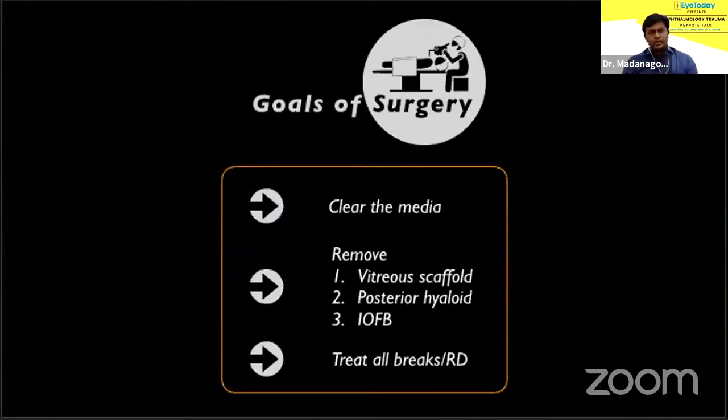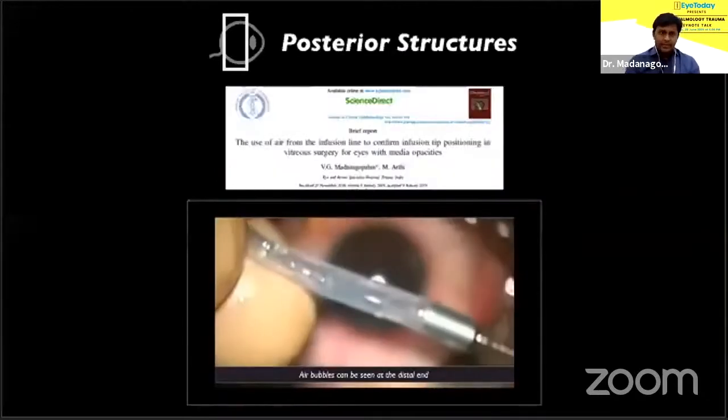So moving on to the actual posterior segment, the goals of surgery here are you need to clear the media, remove the vitreous scaffold and the posterior hyaloid, and if there is a foreign body, you need to remove that as well. Treat all breaks and associated detachments.